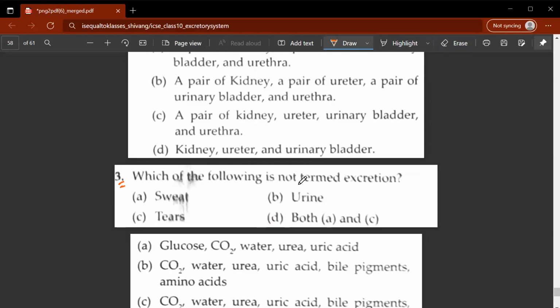The third question: which of the following is not termed excretion? Sweat is not termed as excretion, urine is termed as excretion, and tears is not termed as excretion. So D would be the correct answer.